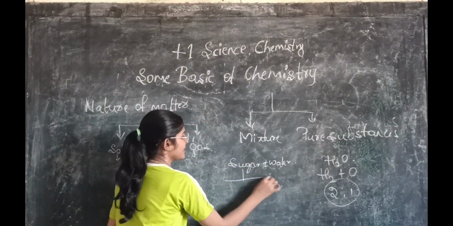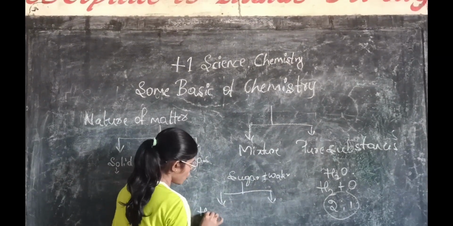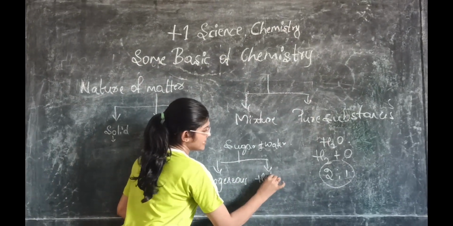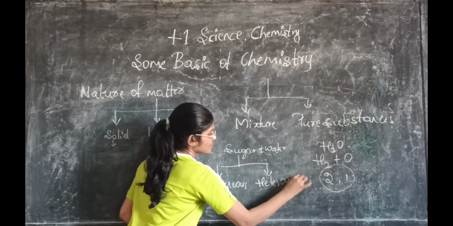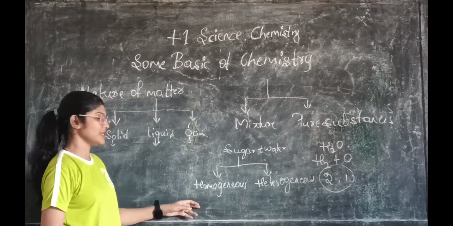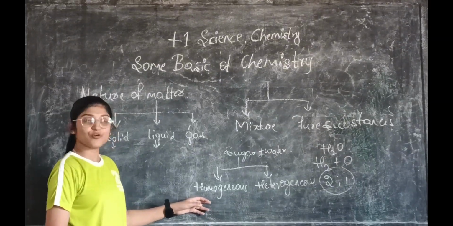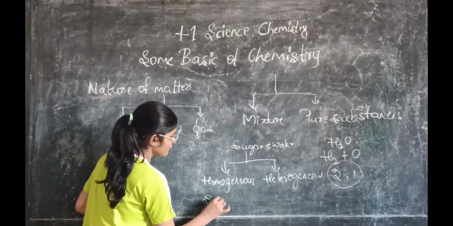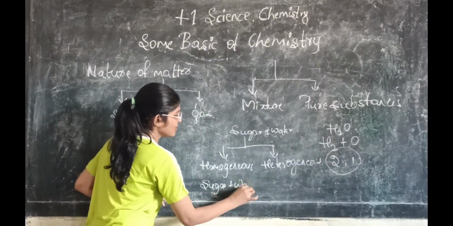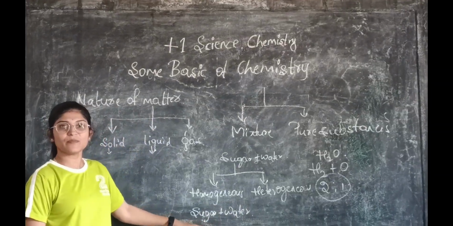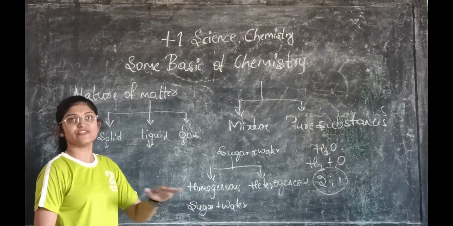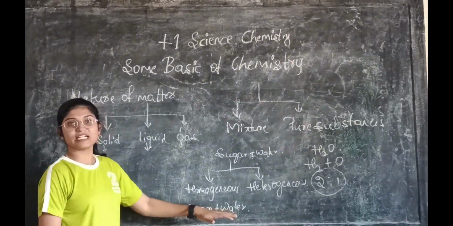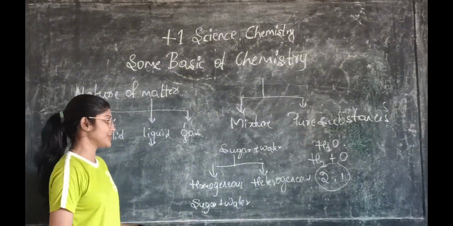Again, this mixture is divided into two categories: homogeneous and heterogeneous. A homogeneous mixture is a mixture in which the composition is uniform. Example, sugar plus water. If you mix sugar and water, the sugar particles as well as water particles are evenly distributed. At the top and the bottom of the container, the sugar particles and water particles are evenly distributed.